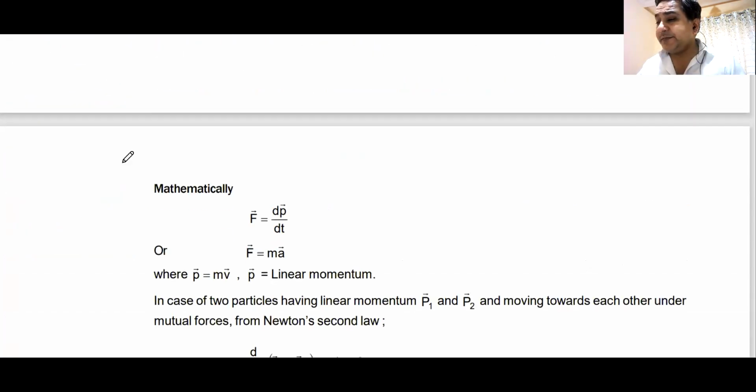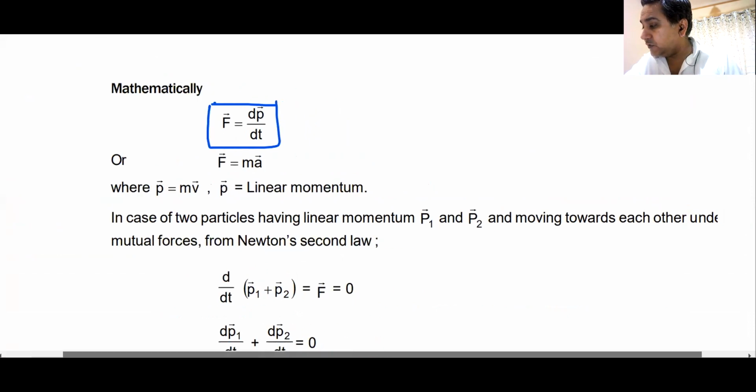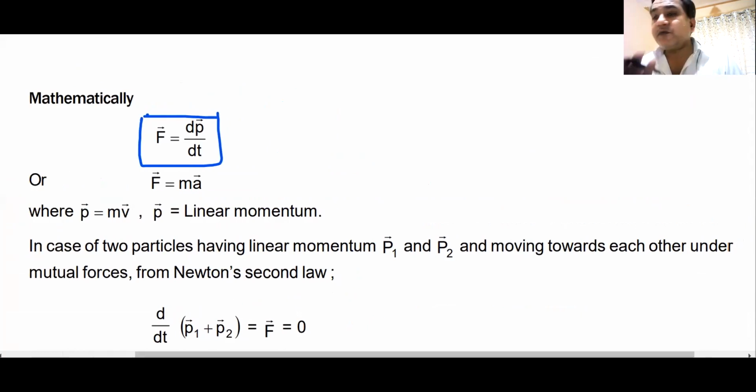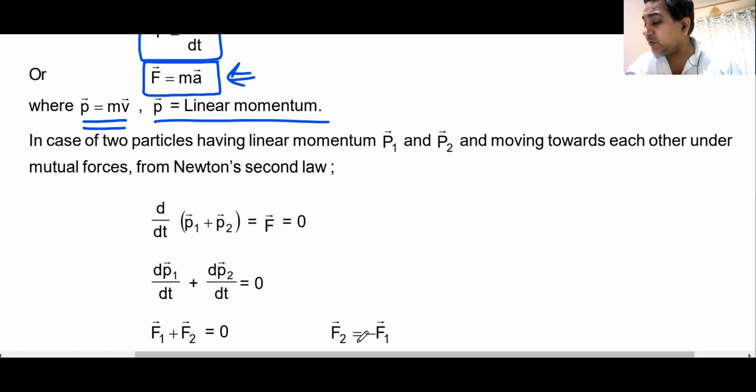Thanks. So basically, what we mean to say is rate of change of momentum is my force. Force is rate of change of momentum, dP by dt. Let me zoom it. dP by dt is the rate of change of momentum, which is equal to force, or I can simply write force is equal to mass into acceleration, where P is m into v. This is also known as linear momentum. There is something known as angular momentum, which we discussed in the previous class. Yes or no?